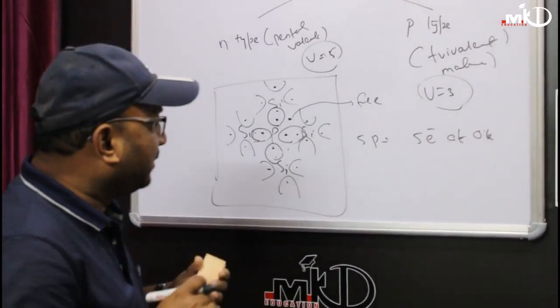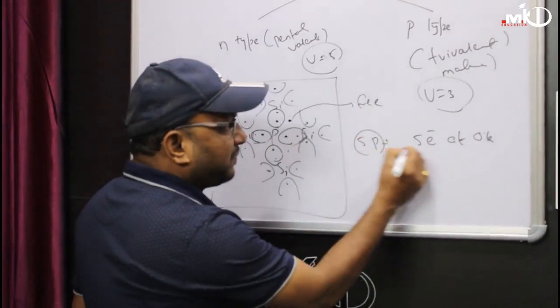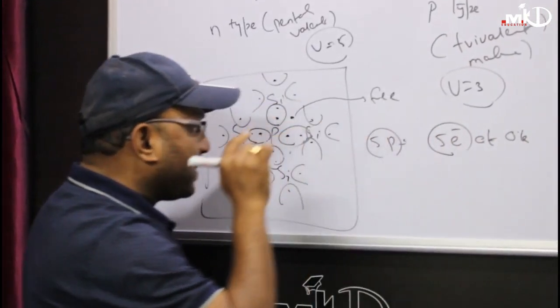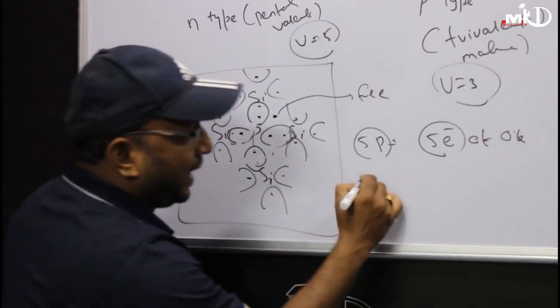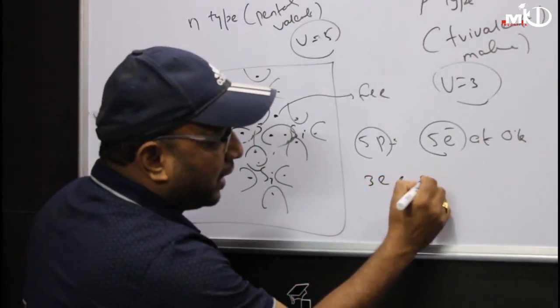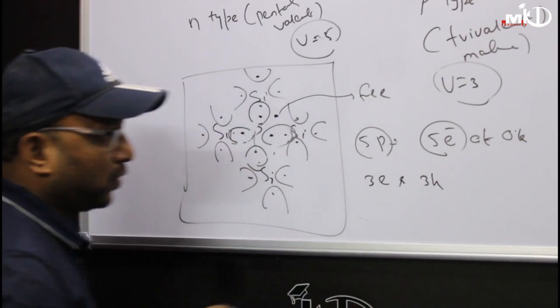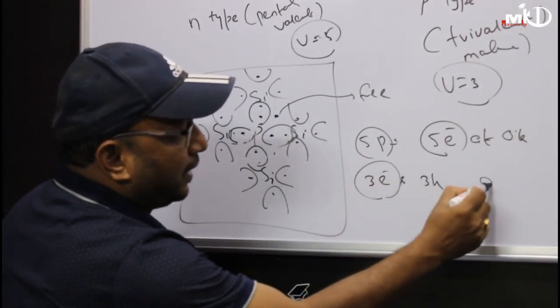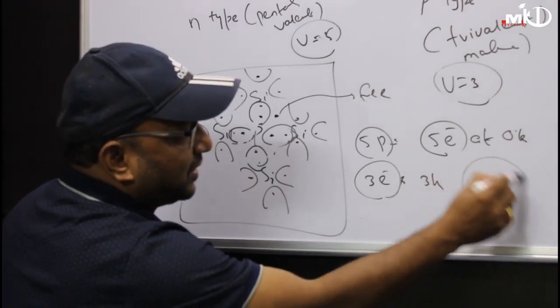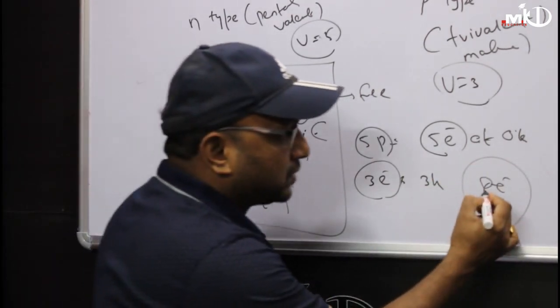Apart from that, if a bond breaks, I can get 3 electrons and 3 holes. In total, 8 electrons and 3 holes.